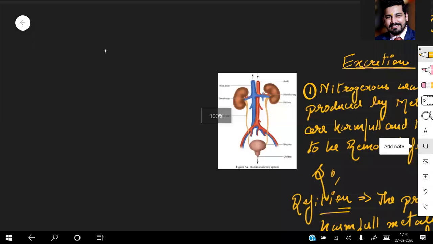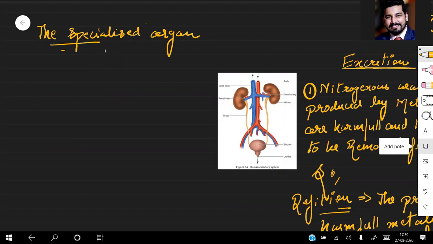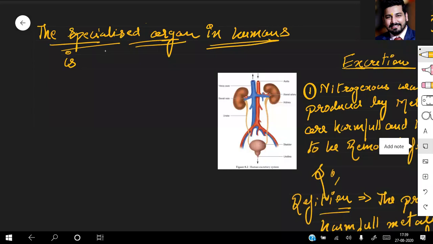So the specialized organ in humans is, you can say, the excretory system.